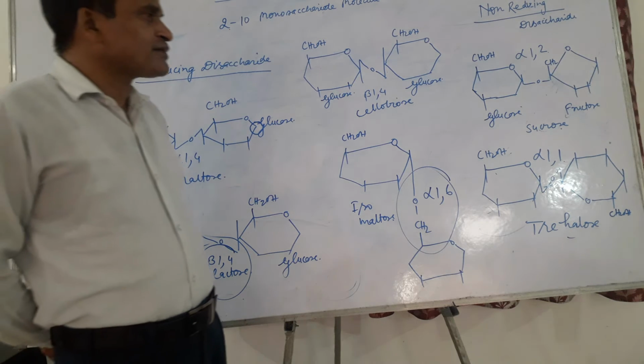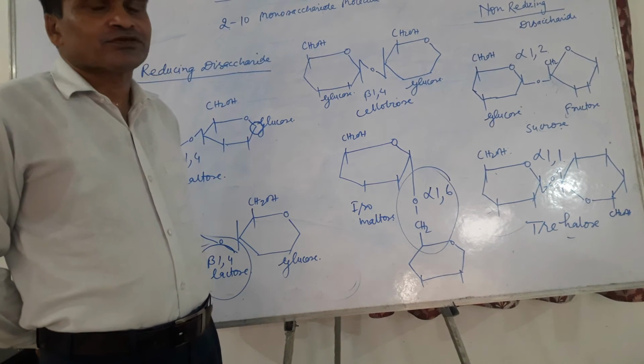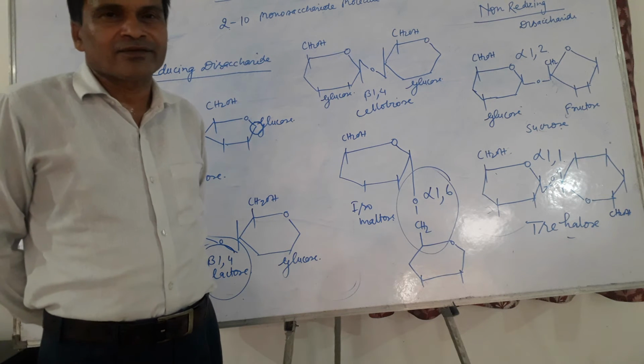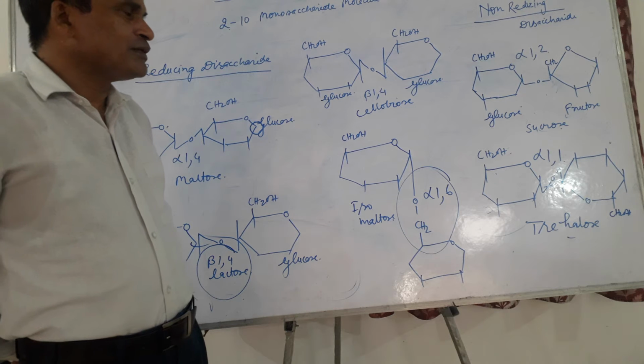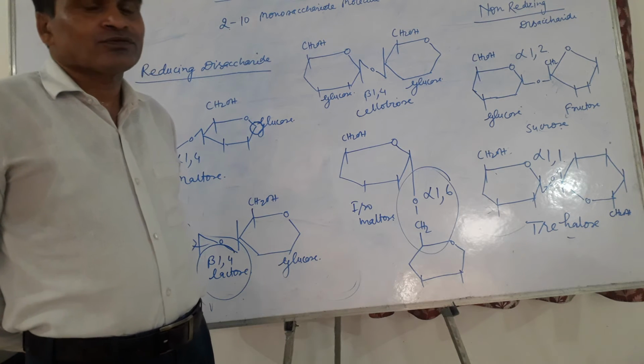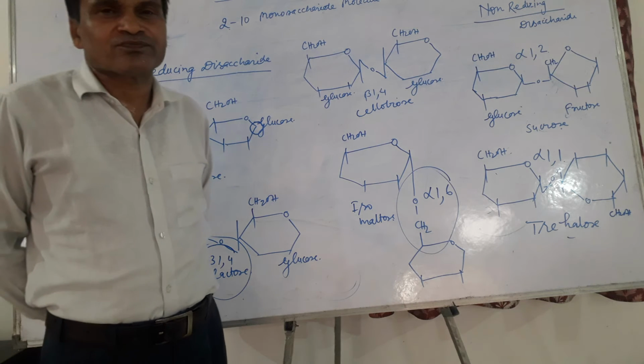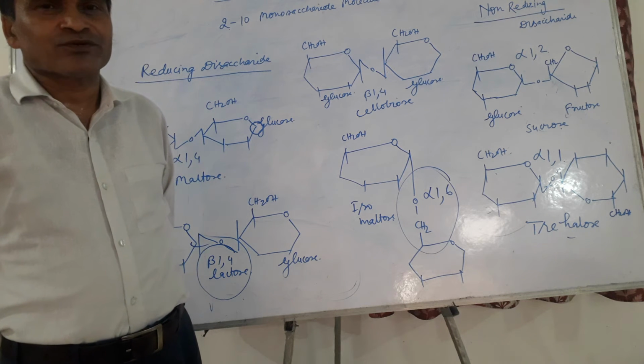In non-reducing disaccharides, the well-known example is sucrose. Sucrose, generally called common sugar or table sugar, is sweet in taste and contains glucose and fructose. It is generally produced from sugarcane and beetroot.